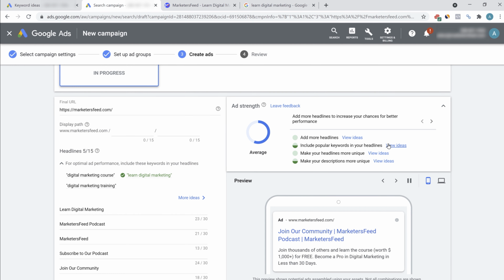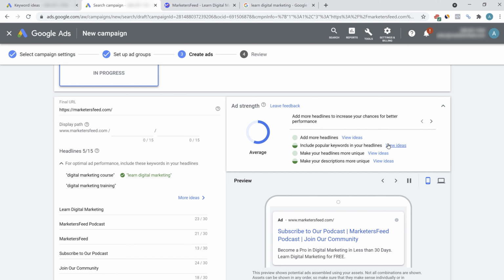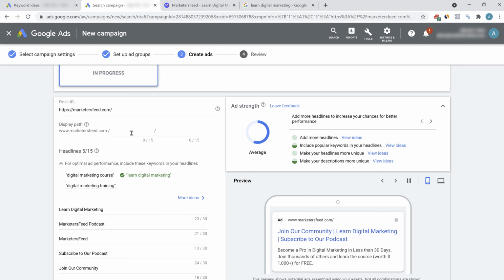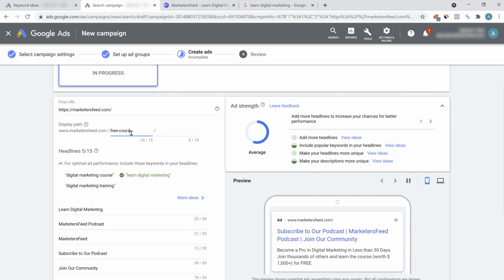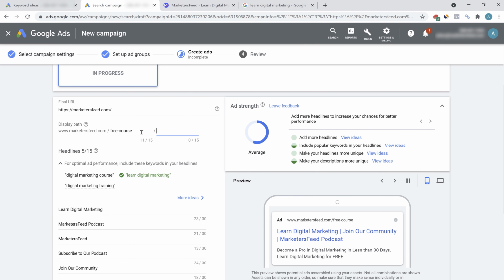These are all the recommendations Google is giving in order to increase the quality score so that your ad is more relevant and optimized in such a way that you are able to drive more and more people with the least amount of money being spent and getting the highest conversion ROI. So let's say for the display path, I want to show marketers feed free course because this is a free digital marketing course. You can add multiple headlines.